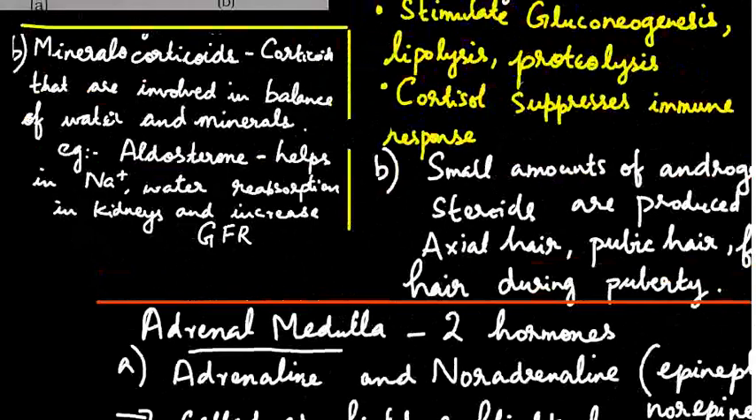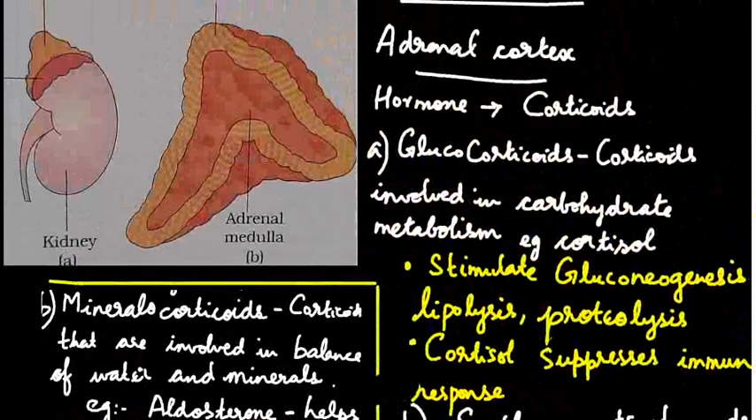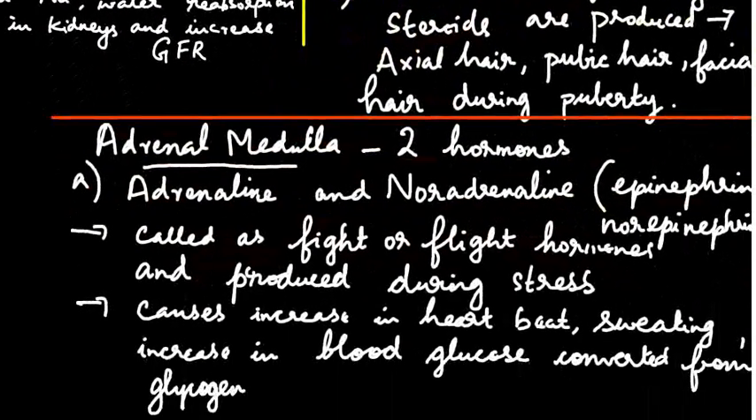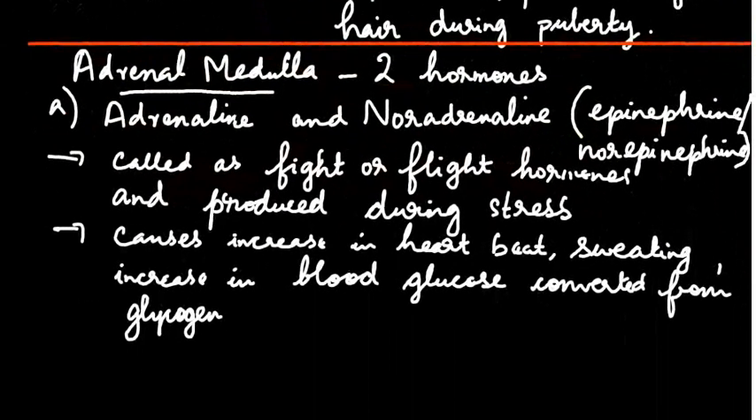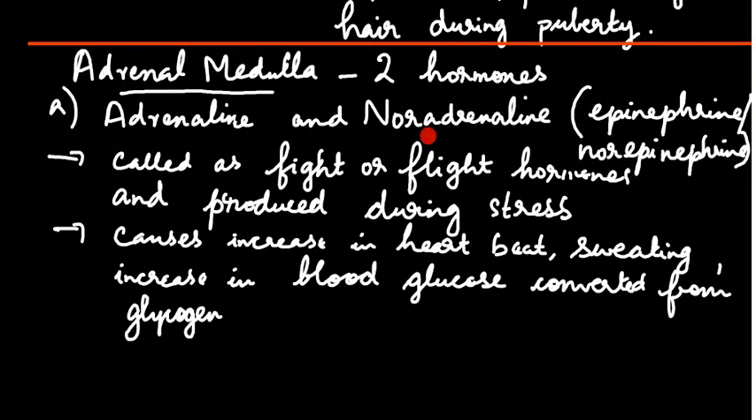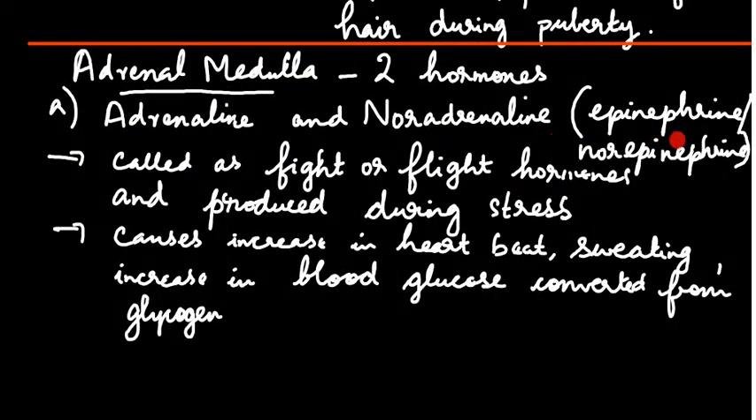Medulla means the inner part of the adrenal gland. Adrenal medulla produces two hormones. One is adrenaline and noradrenaline, also called as epinephrine, norepinephrine. They are also called as fight or flight hormones because they are produced during stress.